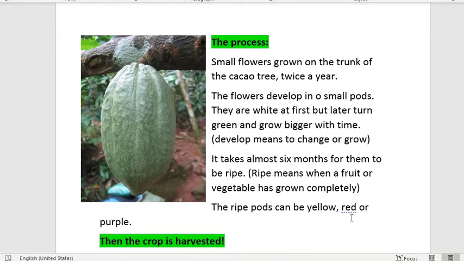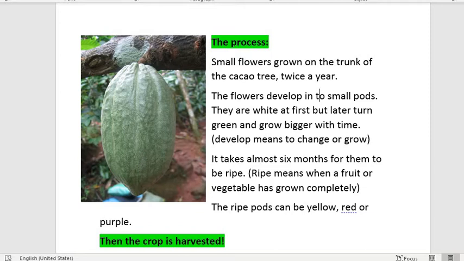Now let's talk about the process. Small flowers grow on the trunk of a cacao tree twice a year. So we know that we can have a cacao crop twice in one year. The flowers develop into small pods which are white at first and later they turn green and grow bigger with time. To develop means to change or to grow.